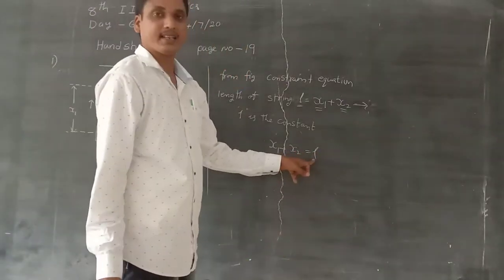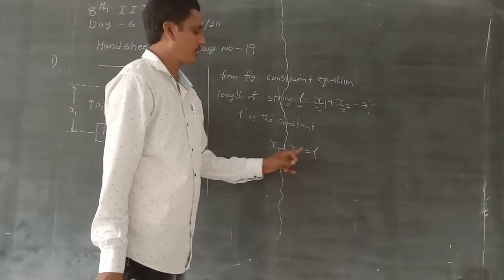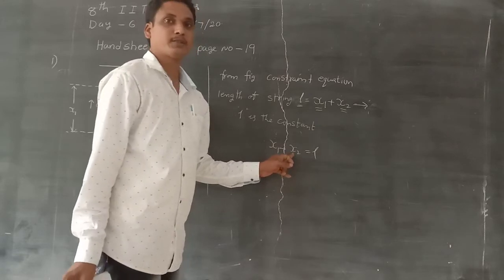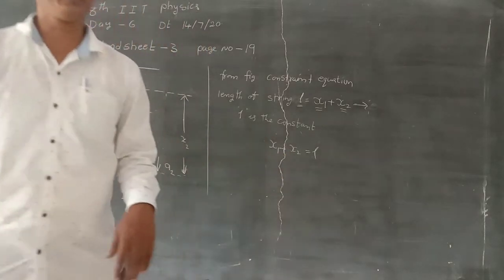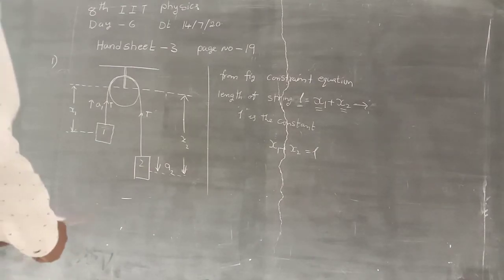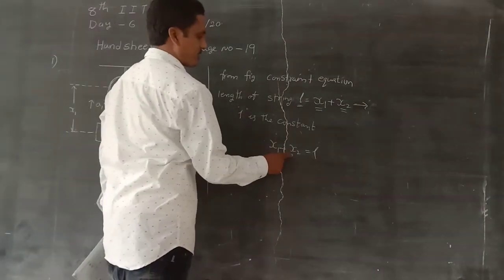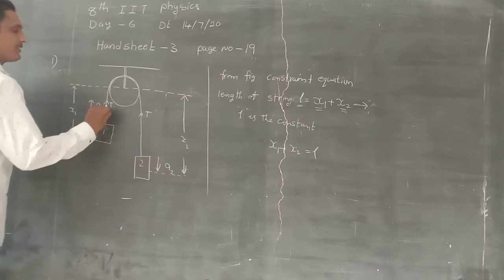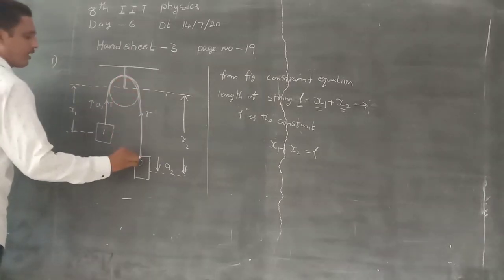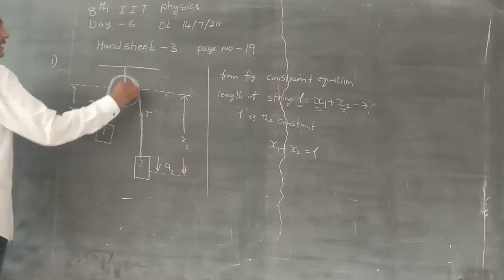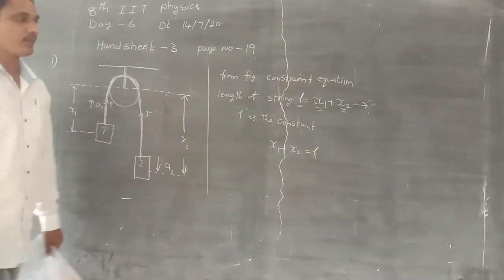L is the constant length of the string. x1 is the displacement of the first body, x2 is the displacement of the second body, and L is the length of the string. So the length of the string connecting the two bodies is x1 plus x2 is equal to L.